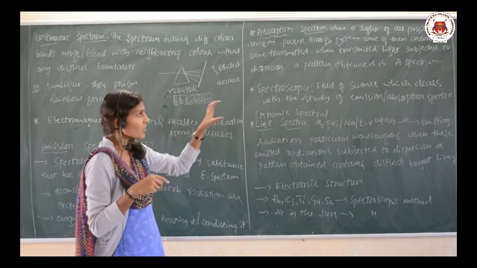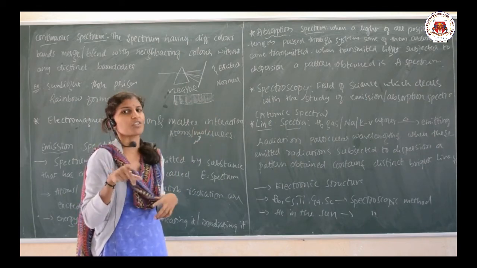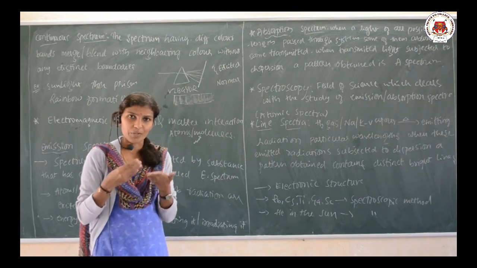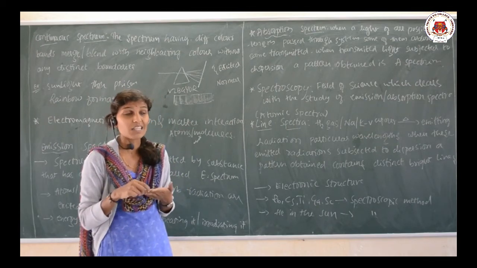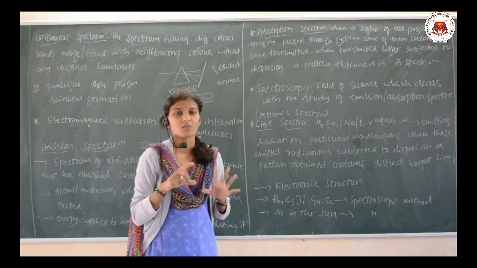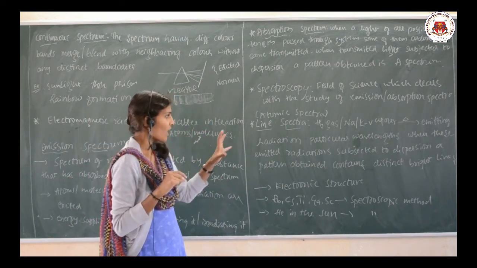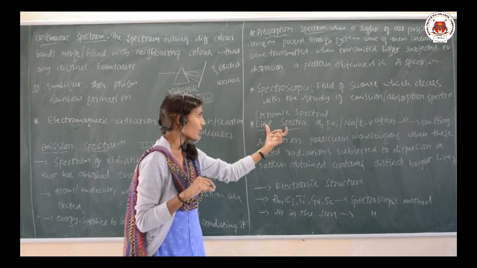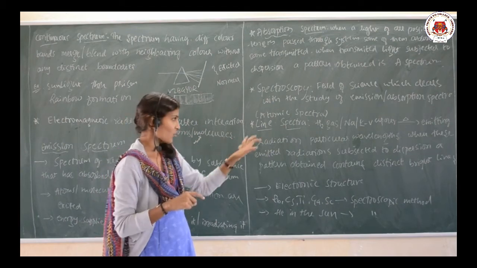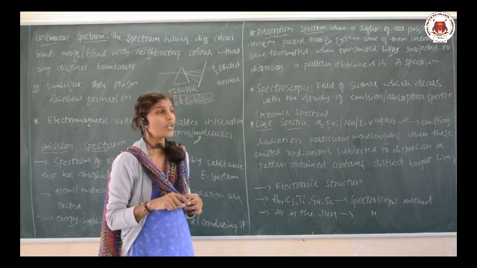And here you just need to know the definition. What is spectroscopy? It is the field of science, or the branch of chemistry, which deals with the study of the emission or absorption spectrum. Okay. And the last one is line spectra, or it is also called atomic spectra.